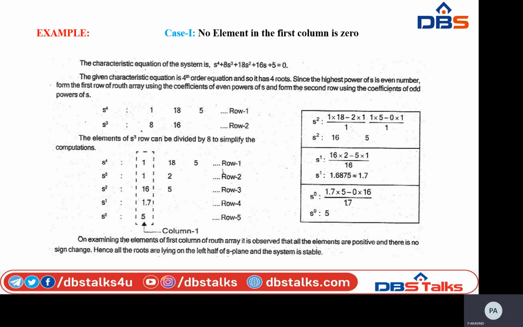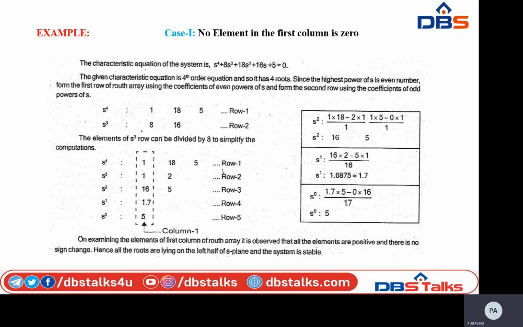See, coming to s^1, so row 4. See, row 4, the s^1 value is obtained simply by performing 16 twos are minus 5 ones, divided by 16, that equals 1.7. So coming to s^0, the value is simply 5.